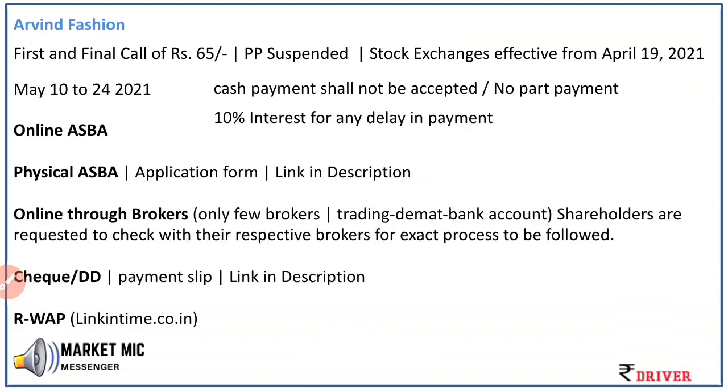So when is the date? May 10th is the opening date for making the payment. May 24 is the last date. Cash payment is not allowed. Part payment is also not allowed. If there is any delay, the company is planning to levy a 10% interest per annum.